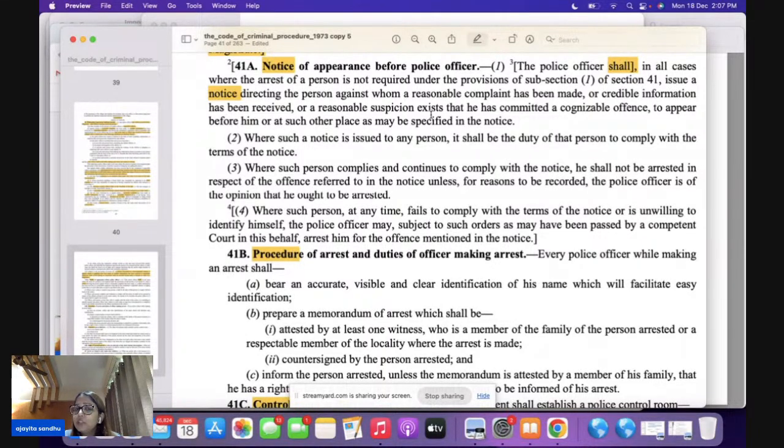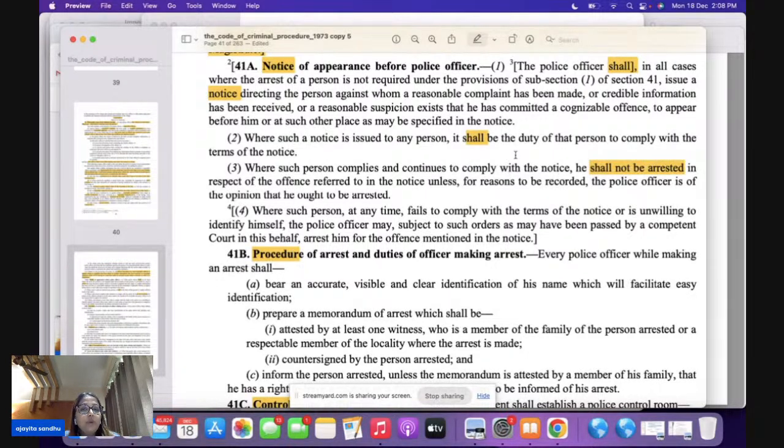The word shall means it is mandatory to issue a notice. Then, if the notice is issued, it shall be the duty of the person to comply with the terms of the notice. If the person complies with the terms of the notice, he shall not be arrested.